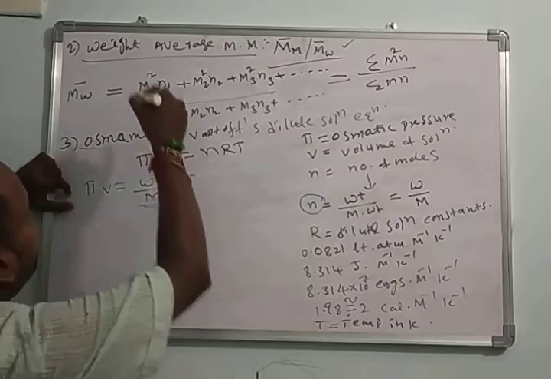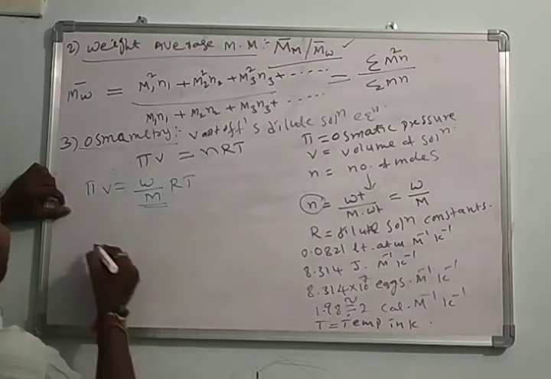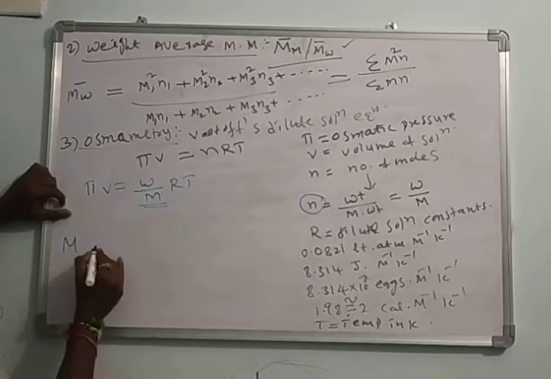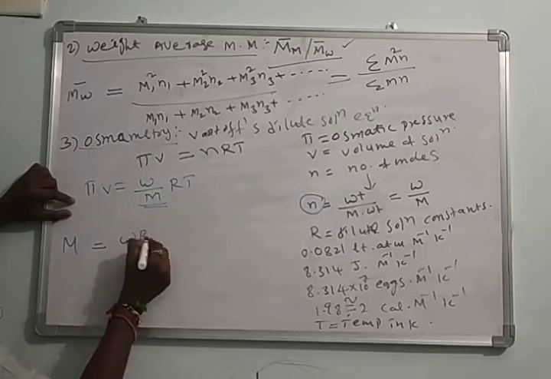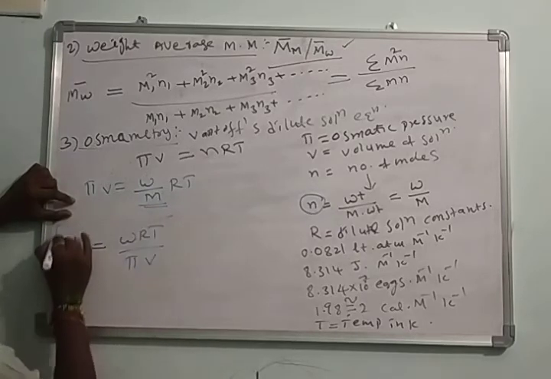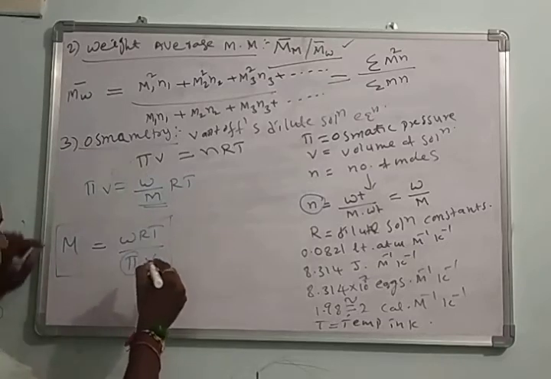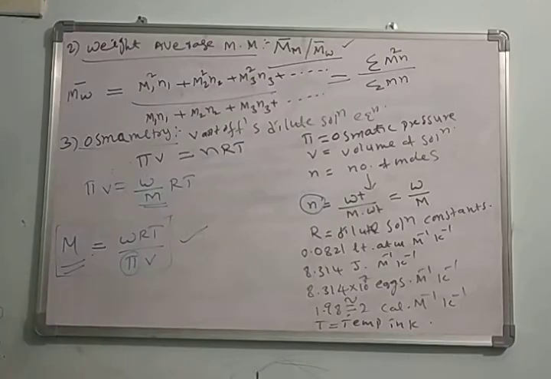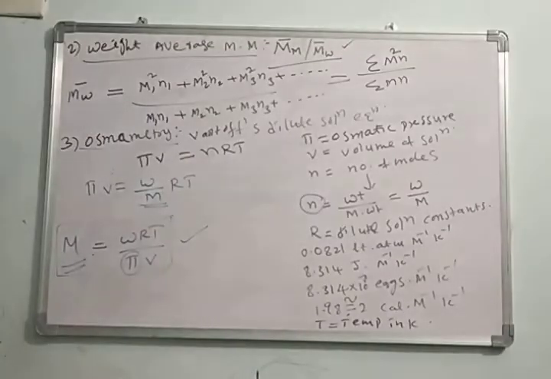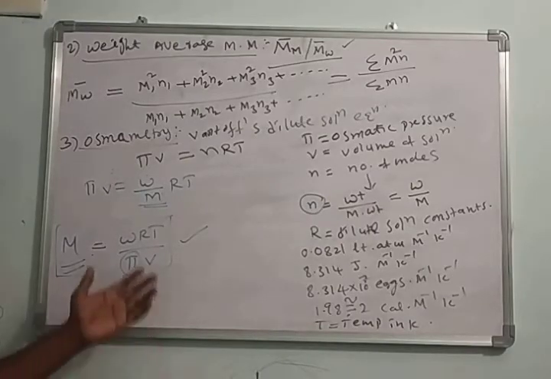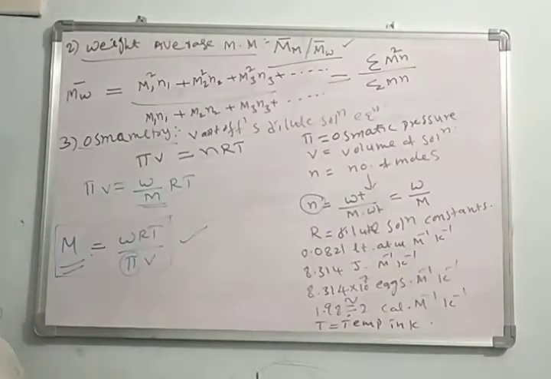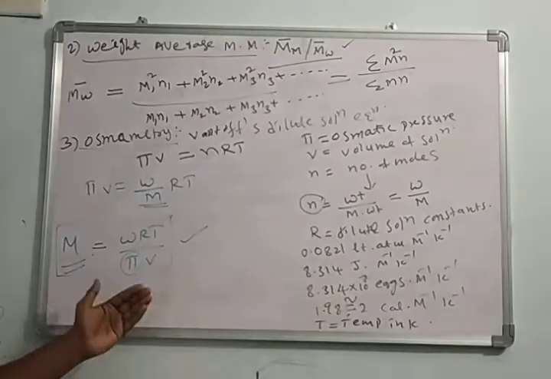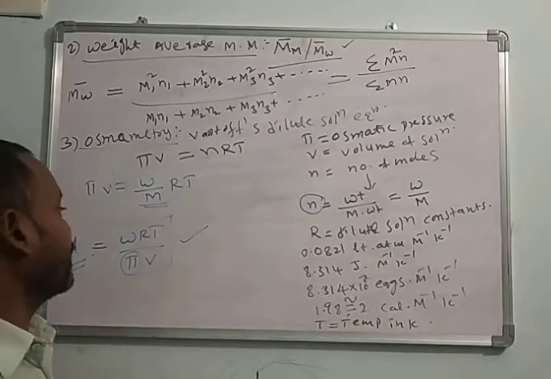Now we calculate the molecular weight of the polymer. M is equal to WRT by pi V. If you know the osmotic pressure, we can calculate the molecular mass of the polymer. This is also one of the important topics. We call this osmometry. What is the meaning of osmometry? The determination of the molecular mass of a polymer by using osmotic pressure values is called osmometry.